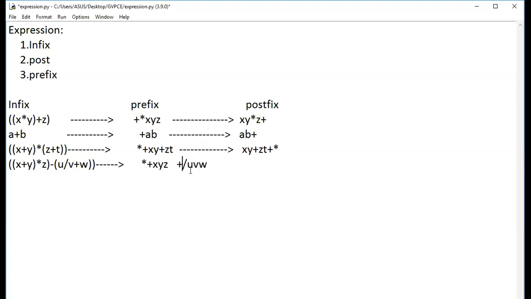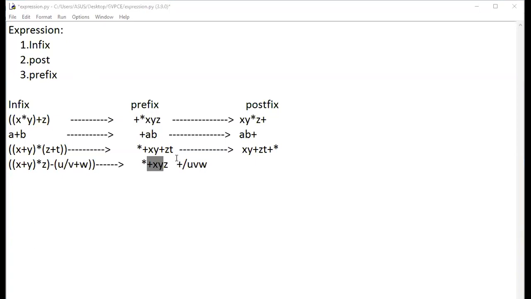Isn't it, guys? Make sure that this plus should come before the division. I could see one or two have written it after. It should not be, guys. Plus should not come after division. Don't make this mistake. Make the plus before it. Along with this expression only, I'm going to add w. Along with this addition of xy only, you're going to do multiplication of it. Those who made this mistake, just try to modify it, guys.